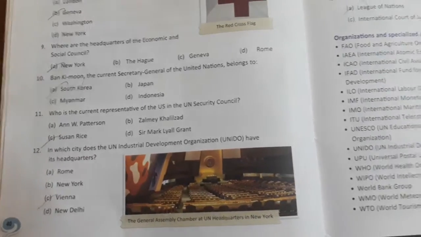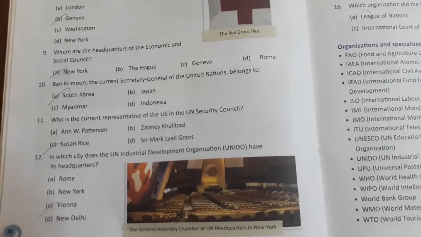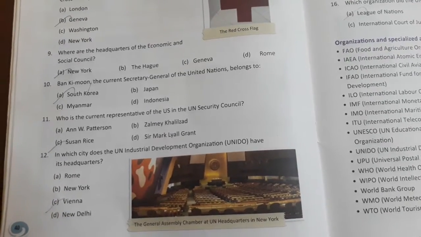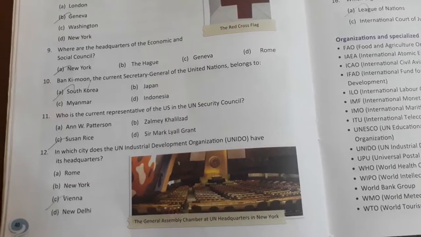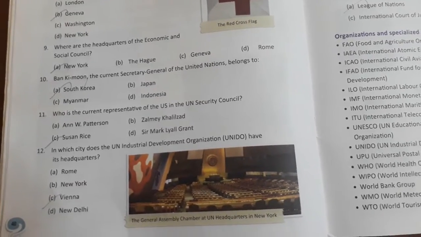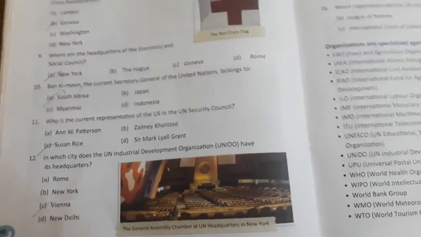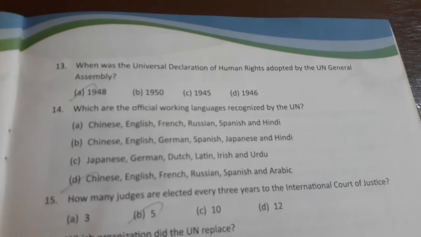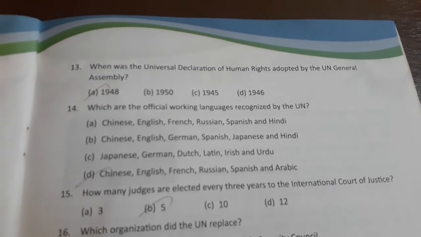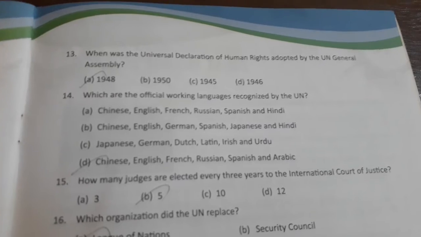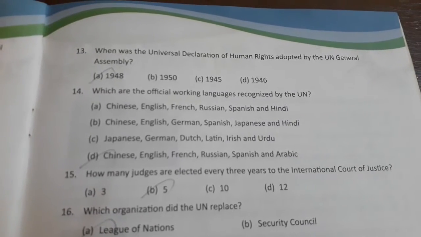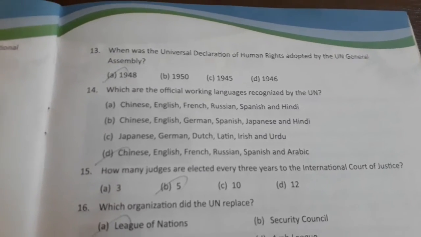Who is the current representative of the US in the UN Security Council? Susan Rice. In which city does the UN Industrial Development Organization, UNIDO, have its headquarters? Vienna. When was the Universal Declaration of Human Rights adopted by the UN General Assembly? It was in the year 1948.